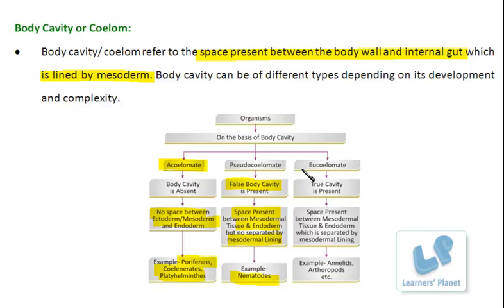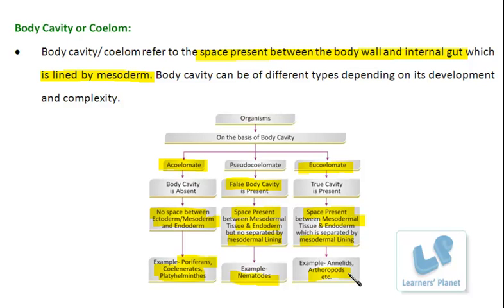Then comes the eucoelomate. Eu means true. So in these organisms, the true cavity is present. True cavity means what? A developed space is there between the mesodermal and the endodermal tissues, and they are well separated from each other by the proper mesodermal lining. This type of cavity is observed in the annelids, the arthropods, and the higher animals also.